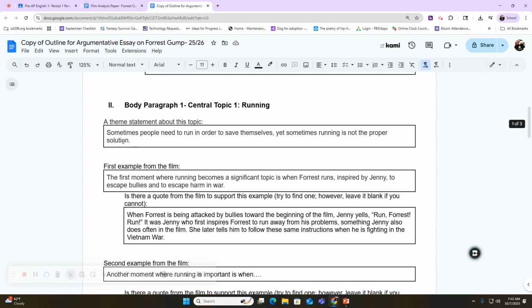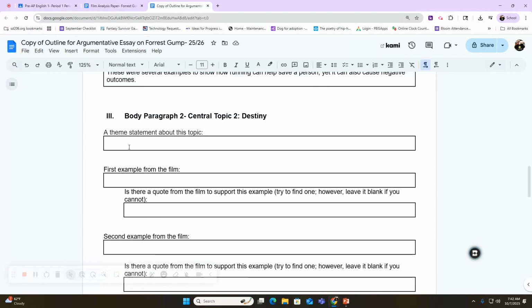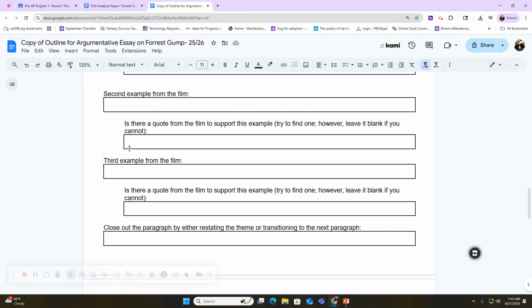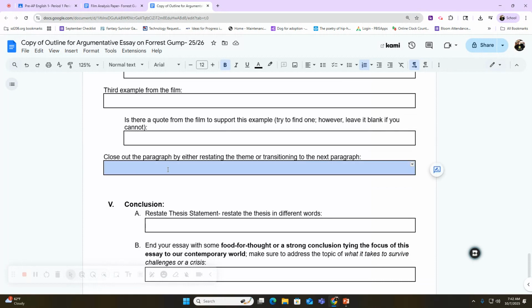If you need to go back and watch the section where I did body paragraph 1 in order to do body paragraph 2, you can do that. Otherwise, if you feel comfortable, because you've already done it a few times, just go forward and do your second body paragraph. Then, once you finish that, you want to do your third body paragraph. And once you get through your third body paragraph, you're up to your final paragraph, which is your conclusion, which I'll show you in a different video. I'll show you how to conclude the essay and how to put it all together in a nice draft.